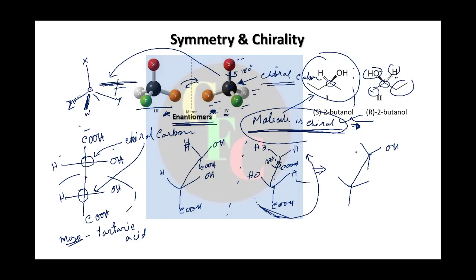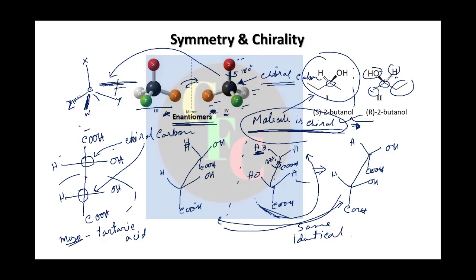This hydrogen will go here. COOH will remain here only, and this hydroxide will come here, and HCOH. Now see, this is same thing, identical.